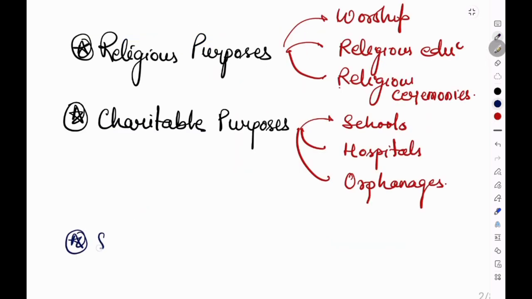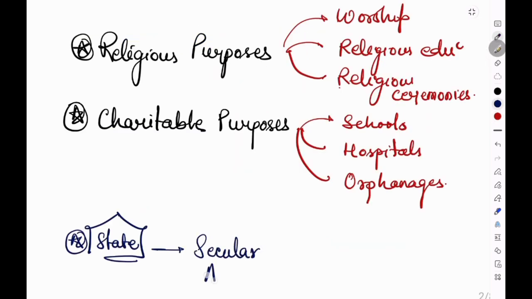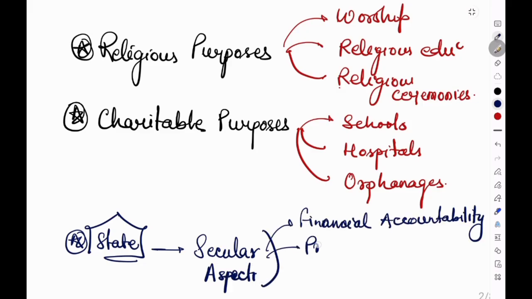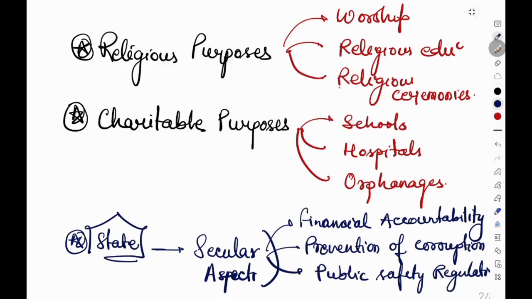So basically, the state can regulate the secular aspects. What are secular aspects? Secular aspects of administration, like for example, financial accountability, okay, the prevention of corruption, or public safety regulations. So the government may regulate these secular matters if the regulation is constitutionally valid, but it cannot destroy the essential religious autonomy guaranteed under Article 26.